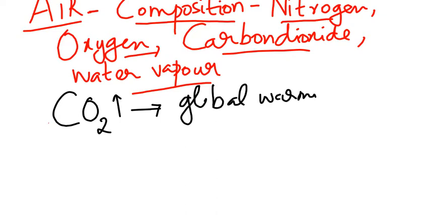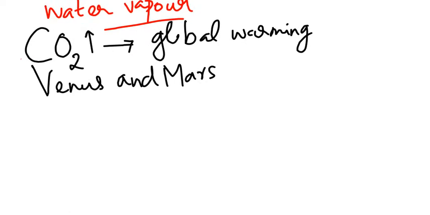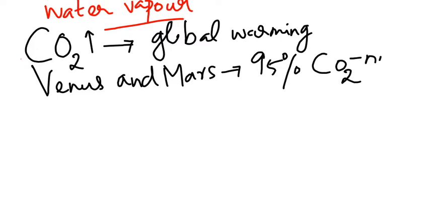That is the situation seen in planets like Venus and Mars. In these planets the carbon dioxide concentration is very high, about 95 percent. Because of that reason, there is no life in those places. Life cannot exist.